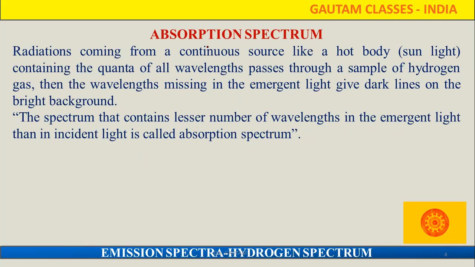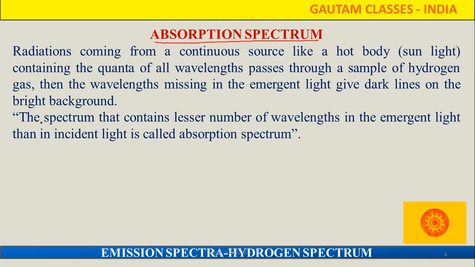Our next topic is the absorption spectrum. What is that? Radiation coming from a continuous source, like a hot body containing quanta of all wavelengths, passes through a sample of hydrogen gas. Then the wavelengths missing in the emergent light give dark lines on the bright background. That is called the absorption spectrum.